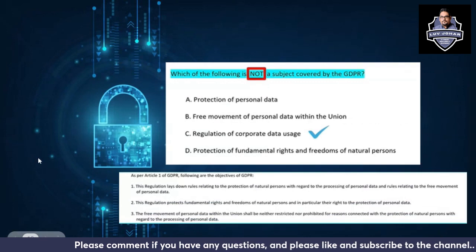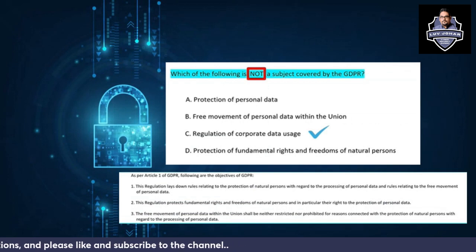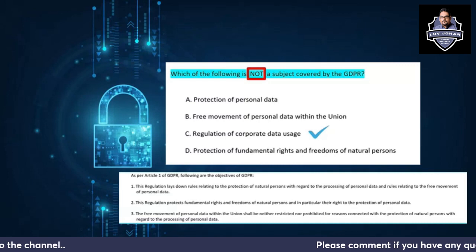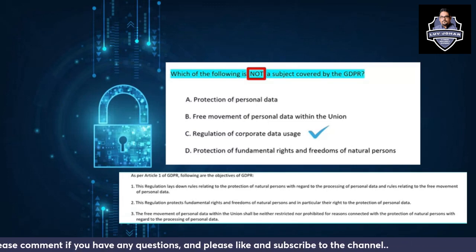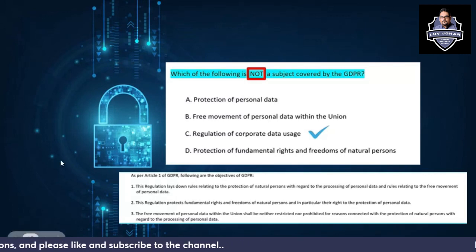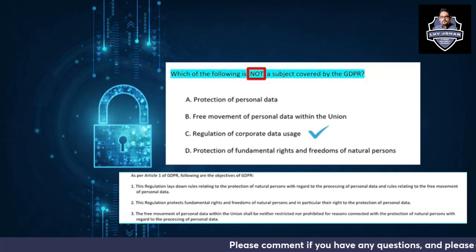Okay. Which of the following is not a subject covered by the GDPR? Any regulation of corporate data usage is not covered by GDPR. Okay. So this is what is not a subject covered by the GDPR. Because it only talks about people's personal data. Okay. That's why.